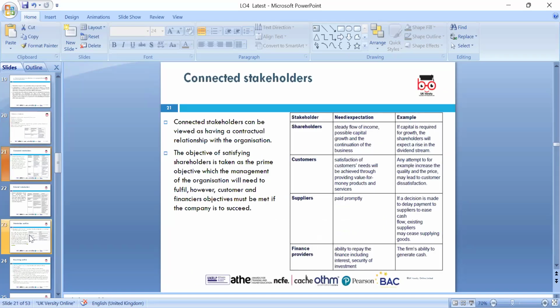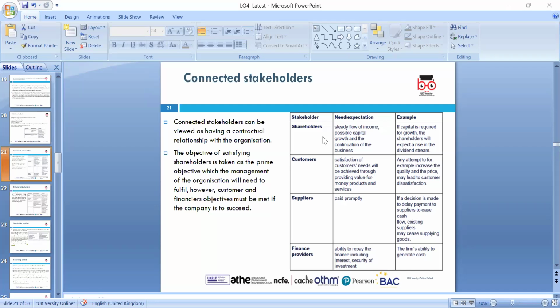Then we have connected stakeholders, those connected with the organization, because we can categorize them. Shareholders are, of course, the owners of the company, and they are very important. We need to meet their expectations. Shareholders means anyone who has an investment in the company. Of course they are entitled to the dividend, and we need to look at the tax element in terms of the dividend, or our tax return, because the dividend is paid after tax.